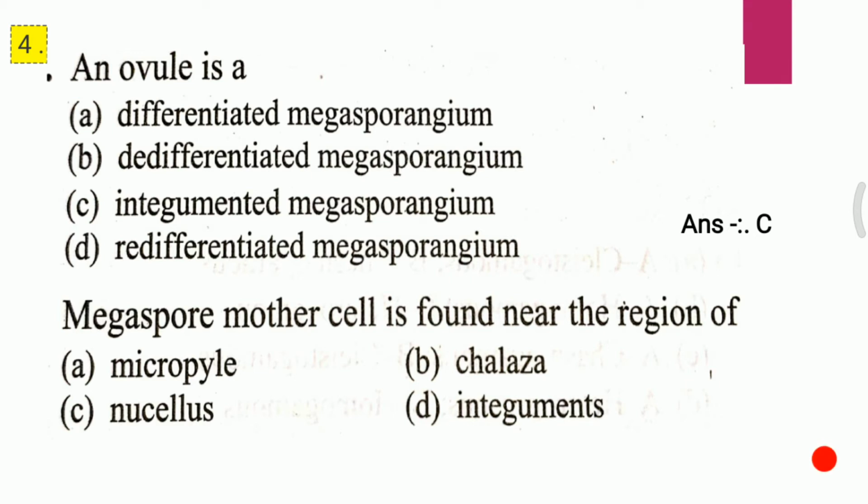Question second. Megaspore mother cell is found near the region of: A. Micropyle, B. Chalaza, C. Nucellus, D. Integuments. I repeat the question. Megaspore mother cell is found near the region of. Answer for the second question is A, that is micropyle.